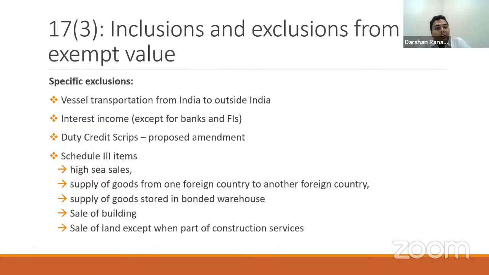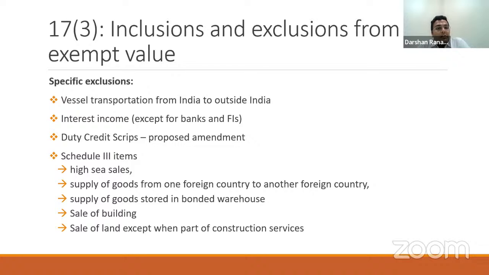All such interest income will be excluded from the exempt value. Now, recently, in the GST council meeting, a proposal was made that the duty credit scripts which are sold, which are exempted as of now from the GST, the sale value of duty credit scripts should be excluded from the exempt value. Whenever this amendment is made, from that date, probably we can implement this change.